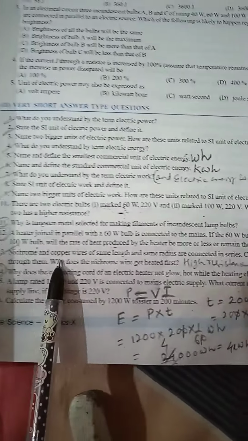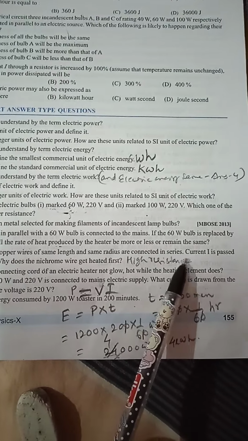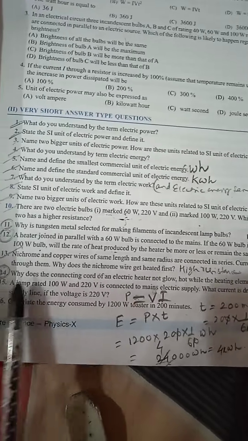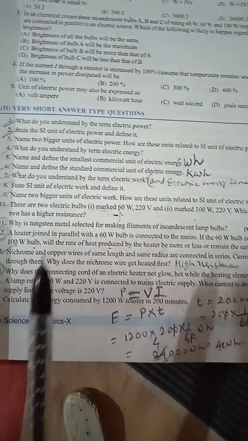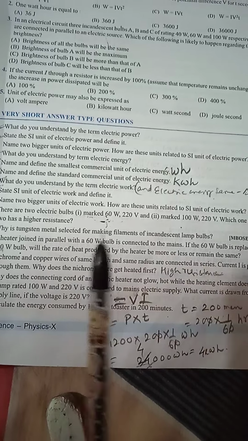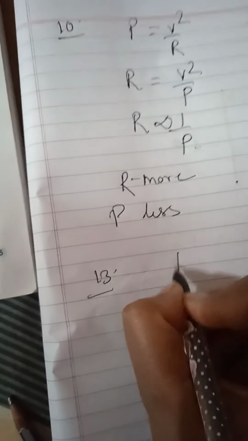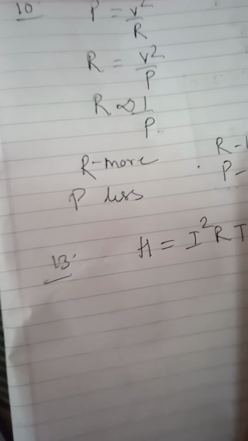Now question number 13. Nichrome and copper wires of same length, same radius are connected in series. Current I is passed through them. Why does the nichrome wire get heated first? We know that the heating effect will be more if the resistance is more by the relation H is equal to I square RT.